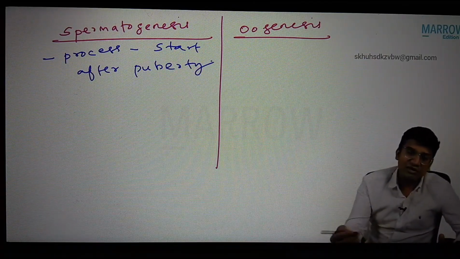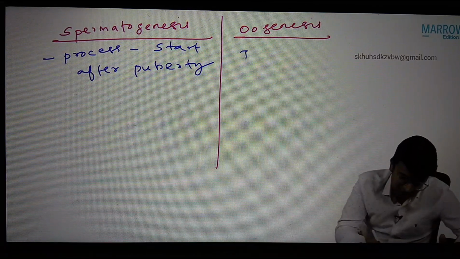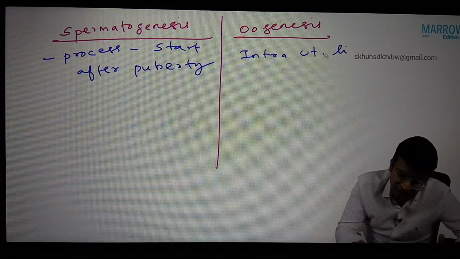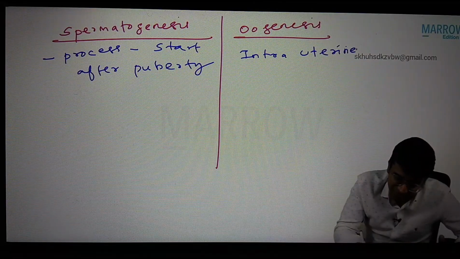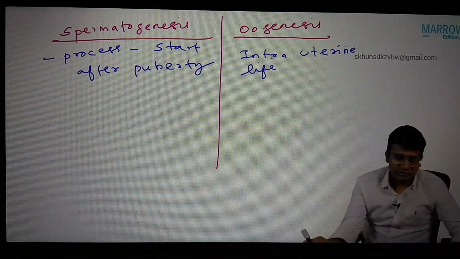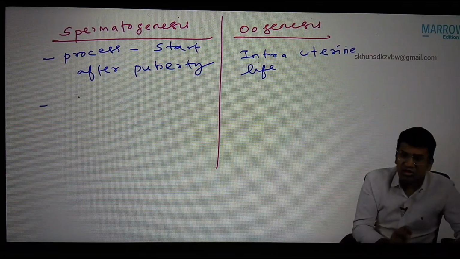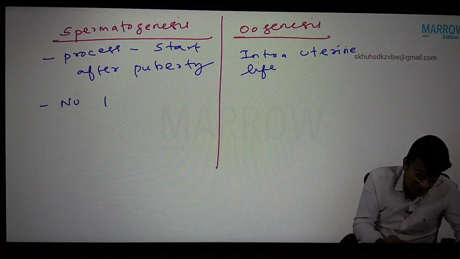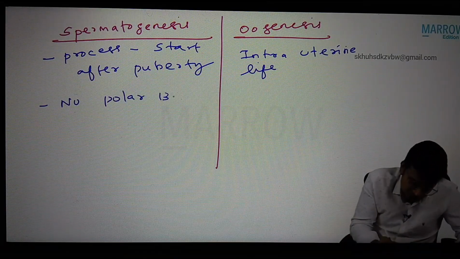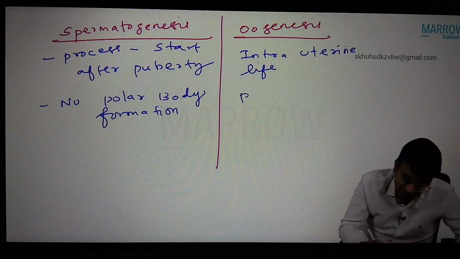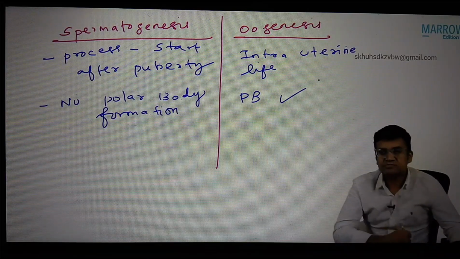In female, oogenesis starts in the intrauterine life itself. Number 2: do you see polar body formation in male? No polar body formation. Here, polar body formation, yes.